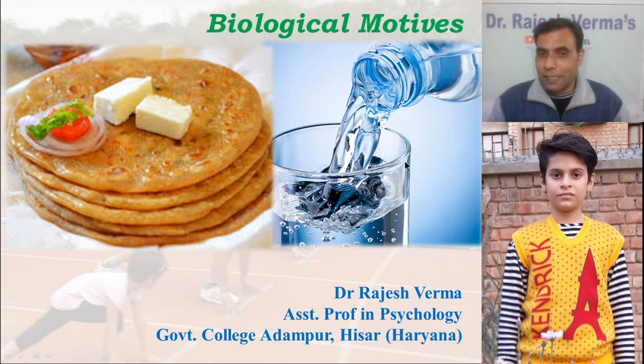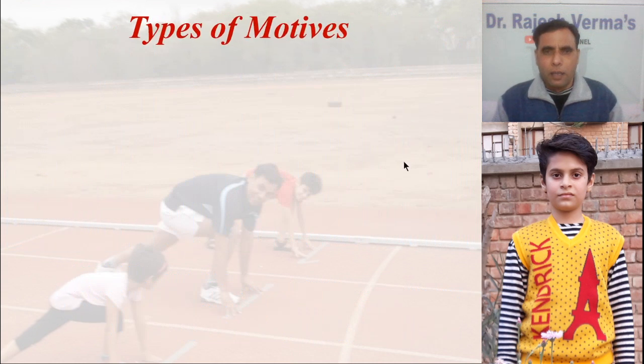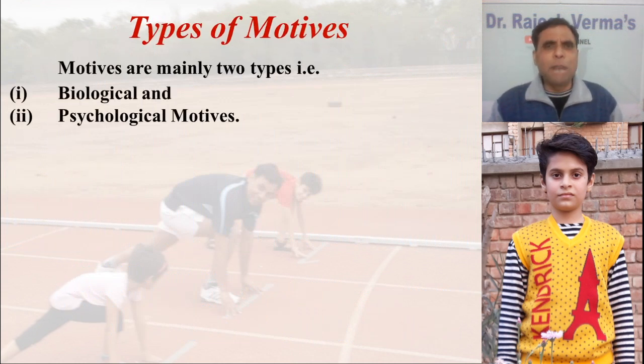You keep on guessing what are the basic minimum, or you can say biological, motives. Now let us start without taking much time. First, we'll talk about the types of motives. Motives are mainly of two types: biological and psychological.